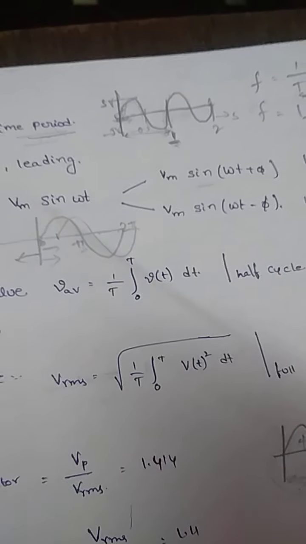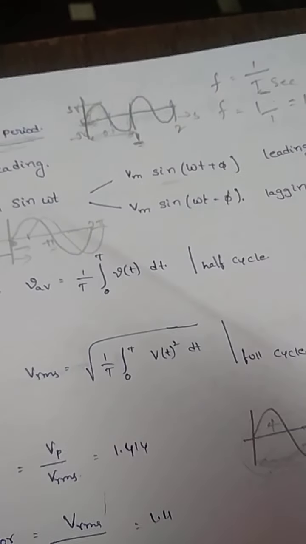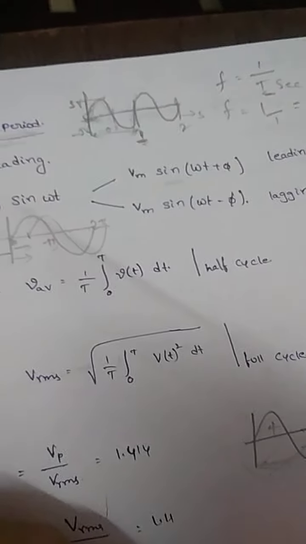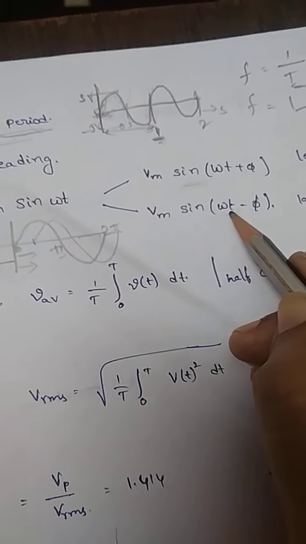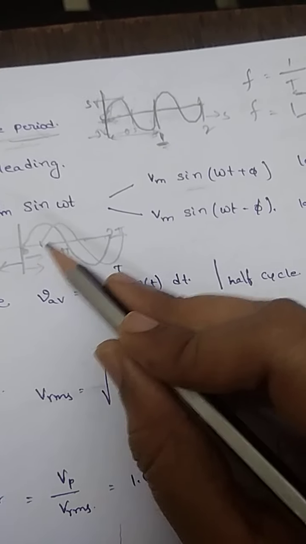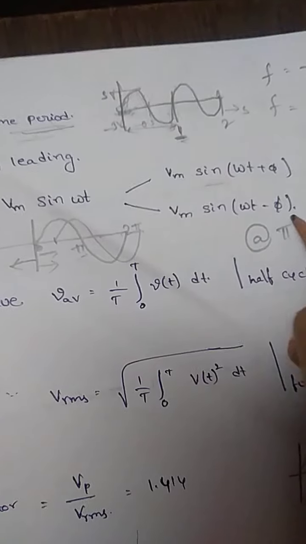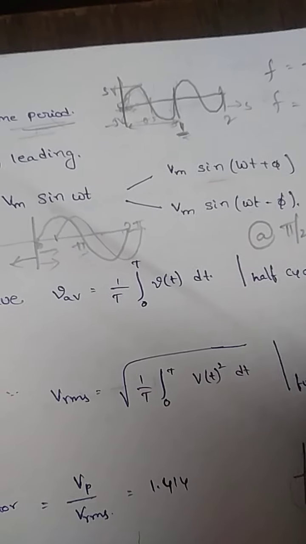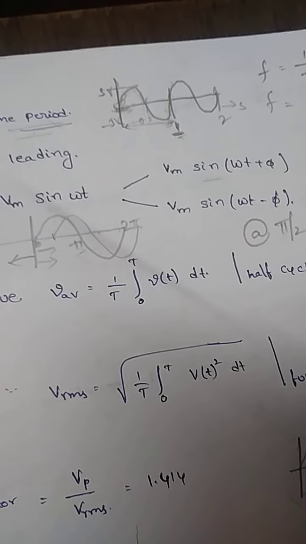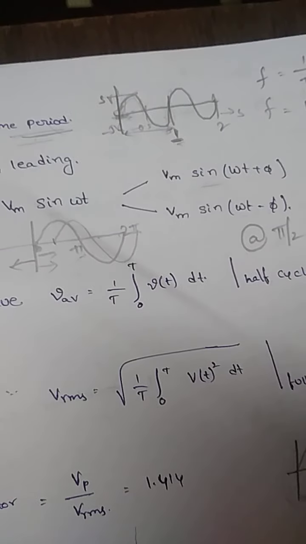Instead of starting at 0, I'm starting at pi by 2. So at the value of pi by 2, the sine value must be equal to 0, then only the total magnitude will be 0. Otherwise the magnitude will not be 0. How to represent this sine?